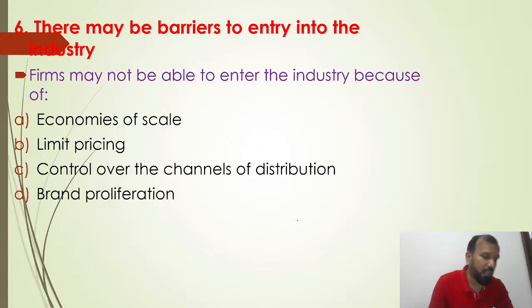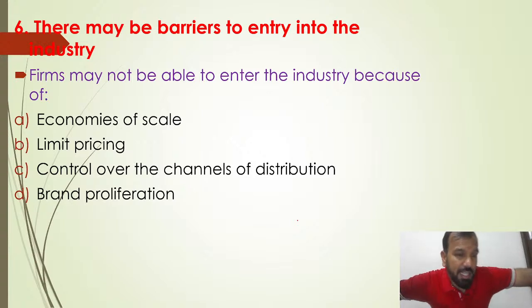First is the economy of scale. We have discussed economy of scale so many times in the class. Economy of scale is again one of the reasons behind the barrier to entering the oligopoly market. Clear? Because nobody can compete with Jio, nobody can compete with Airtel. So it's quite difficult to achieve the economy of scale.